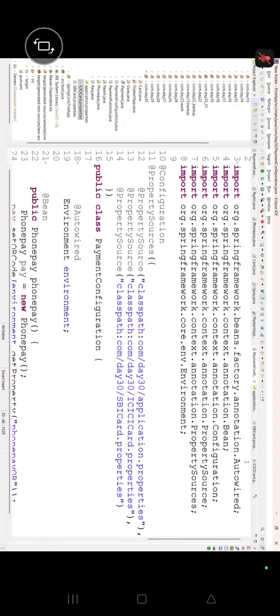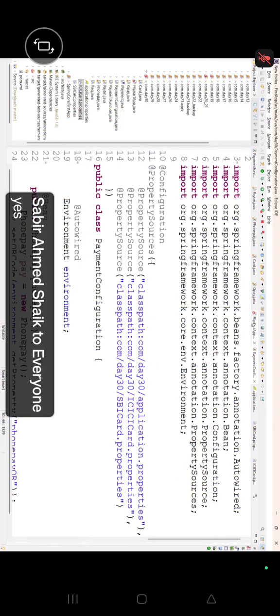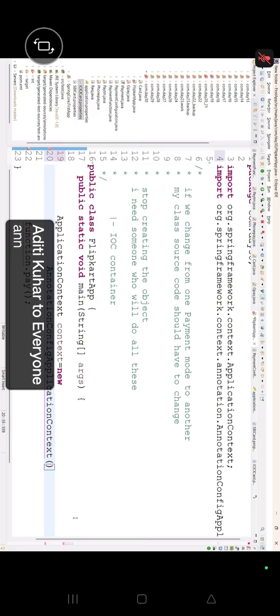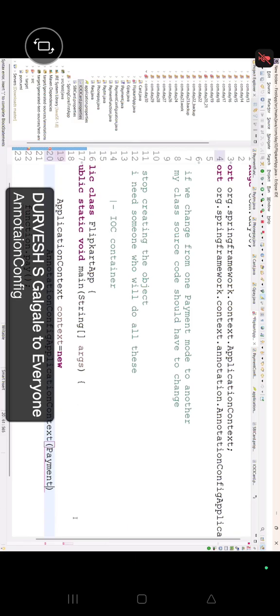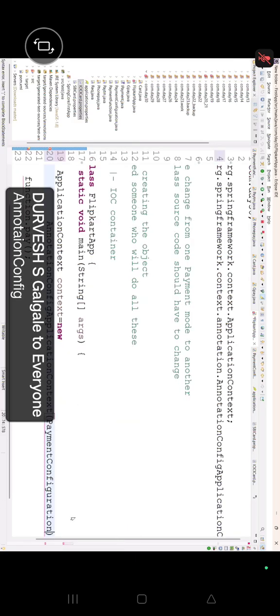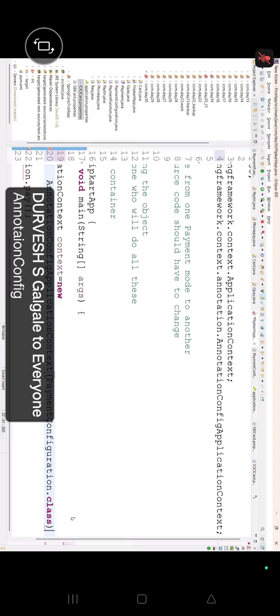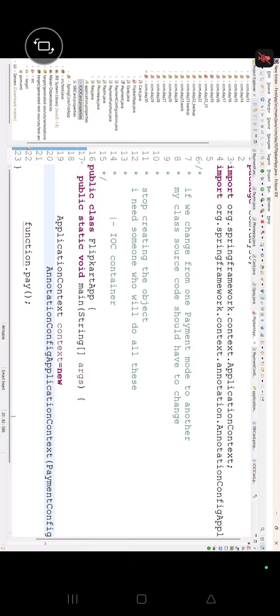Yes. Now let's go for which class, guys? Flipkart. Now we are using the Java configuration approach. Which type of IOC container do I have to create, guys? AnnotationConfigApplicationContext. And we have to pass which configuration? Payment configuration dot class. Okay.